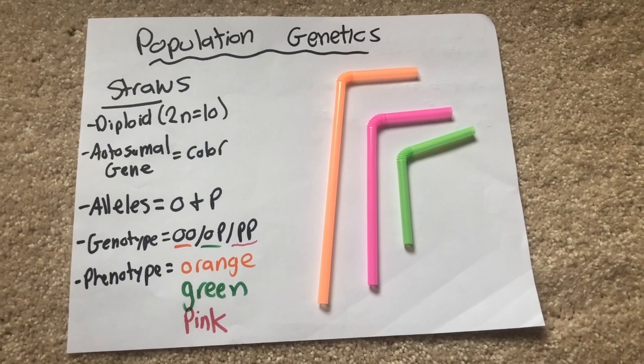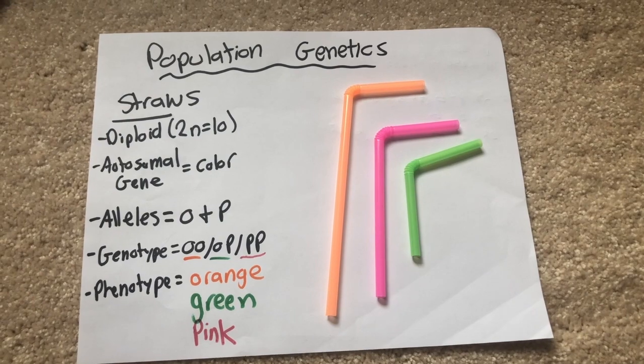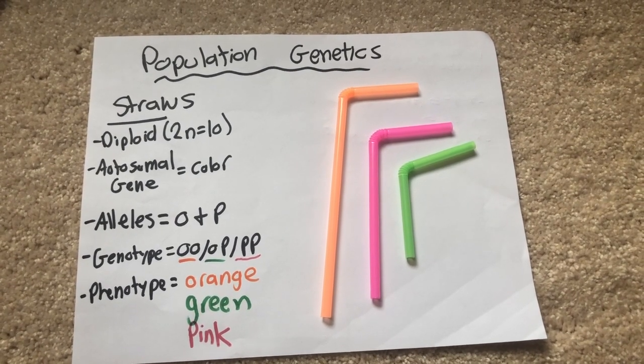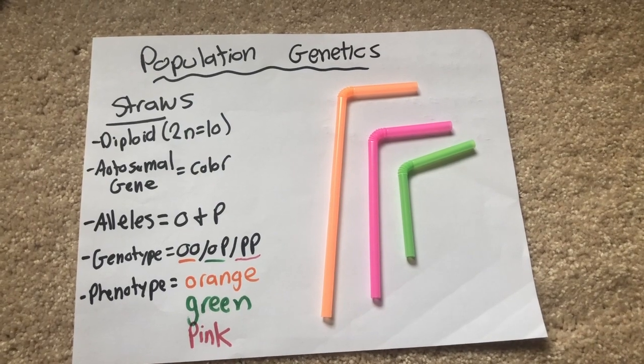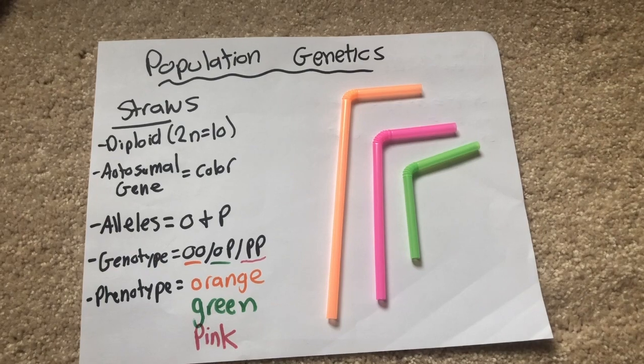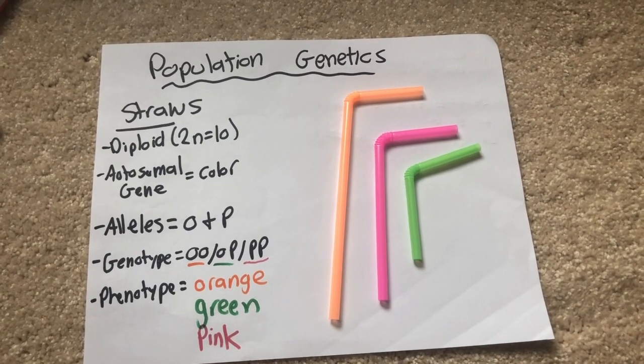Today we'll be talking about population genetics and how certain pressures can impact the composition of a population in question. To demonstrate this, we'll be using straws, a diploid organism at 2n equals 10. The autosomal gene in question will be color, whose two alleles are O and P. There are three genotypes, OO, OP, and PP, which correspond with three phenotypes of orange, green, and pink, respectively.